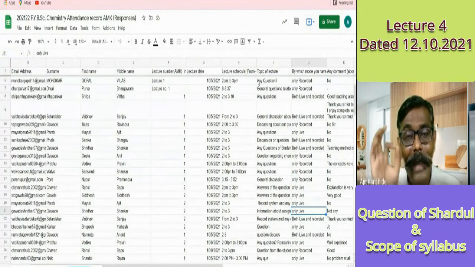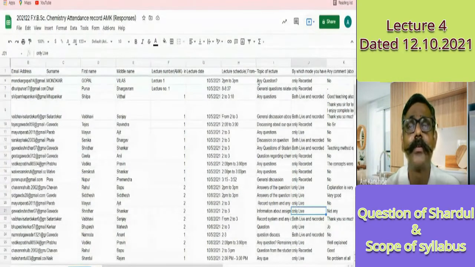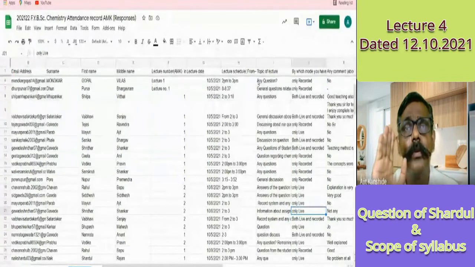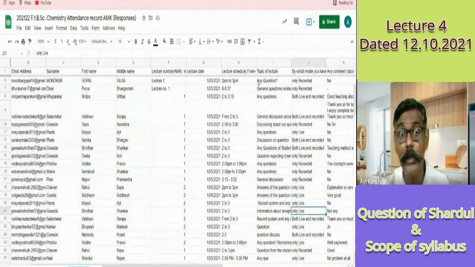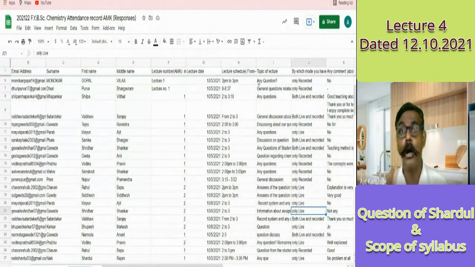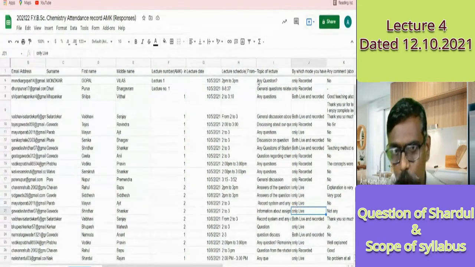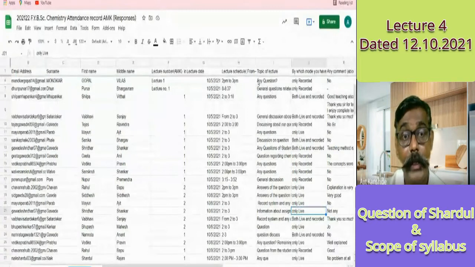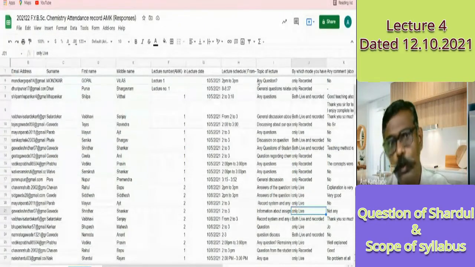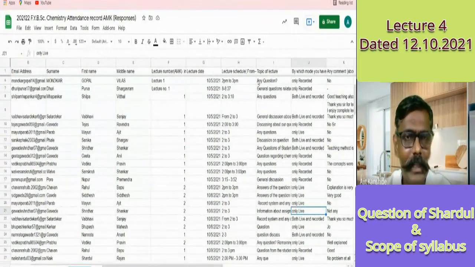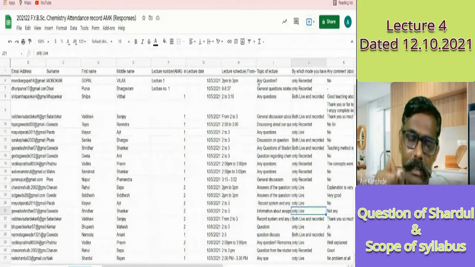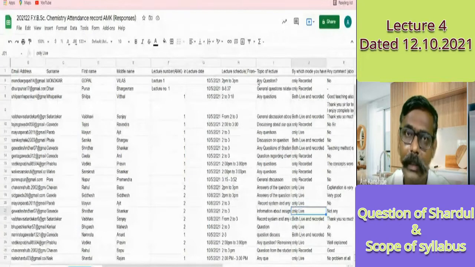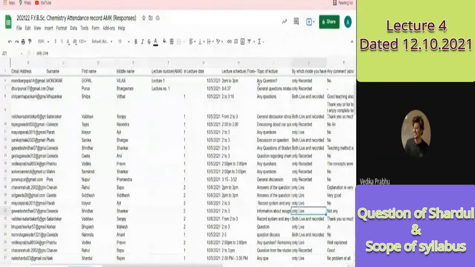So I want all students of FY BSc to go through lecture number 1, lecture number 2, lecture number 3, whichever I am giving to you. And this attendance form you have to fill, and the link for this form you also have to save. It is very important. Throughout this semester we are using that link. Anybody who comes late, how to go through these lectures? There's no excuse. Is my purpose of giving you the recorded videos and asking you to put the attendance clear to you, students? Yes, sir.